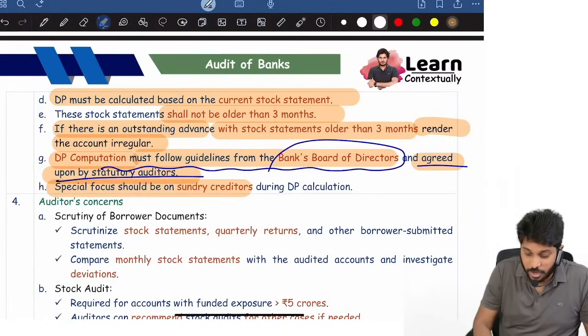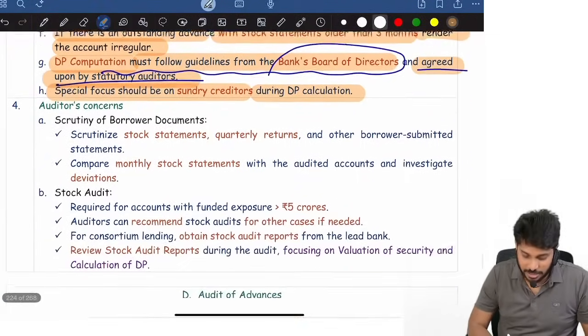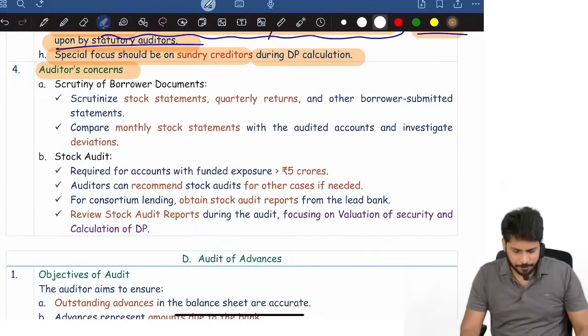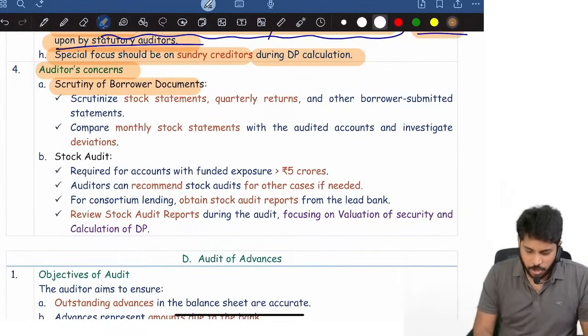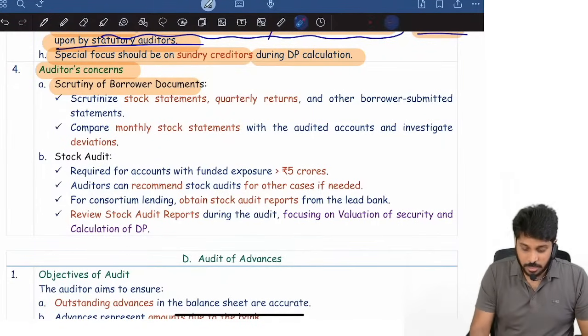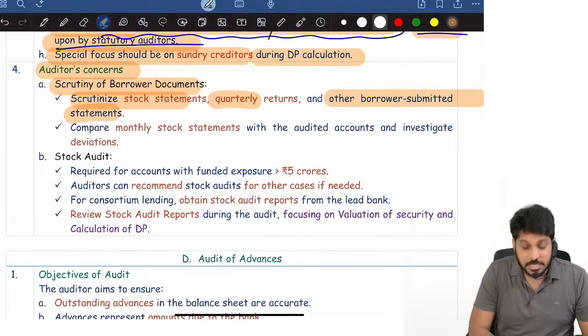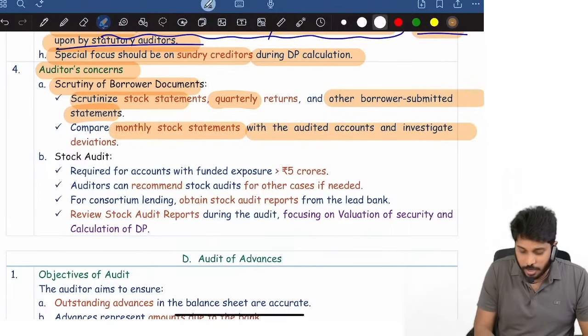Special focus must be given to creditors during DP calculations. What are the auditor's concerns here? Scrutiny of borrower documents. There are two concerns. One, you should scrutinize borrower documents. Stock audit is also one more concern. Scrutinize the stock statement, quarterly returns, and other borrower-submitted statements. Compare the monthly stock statement with audited accounts.